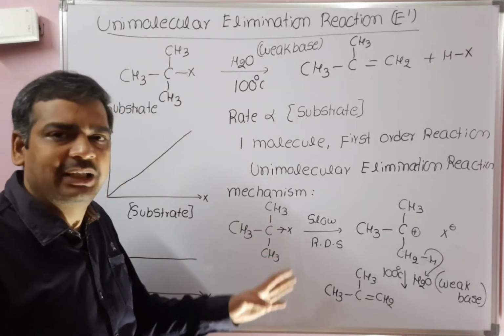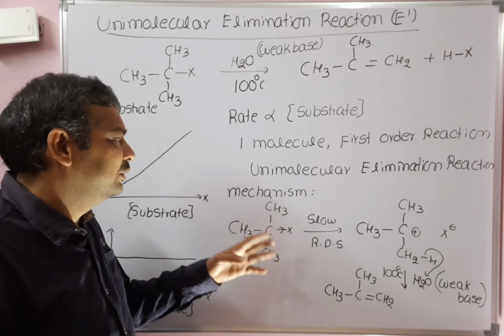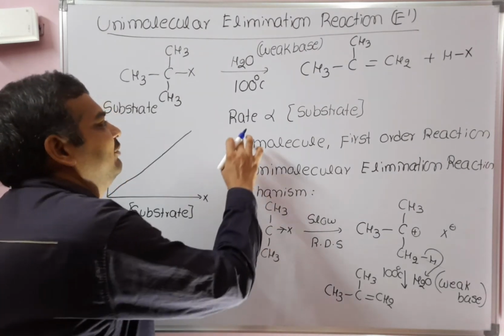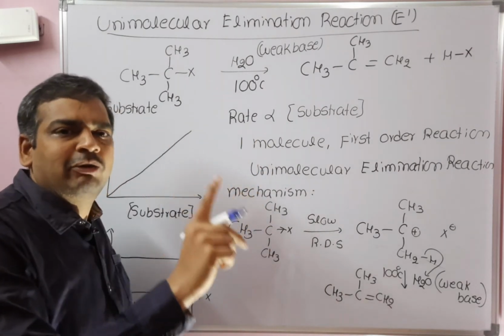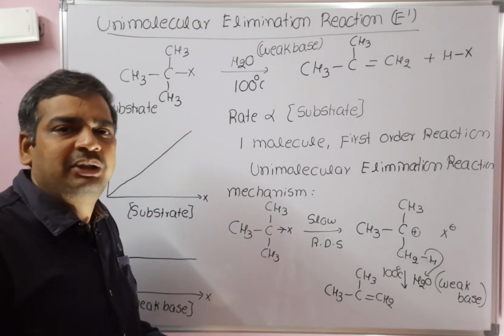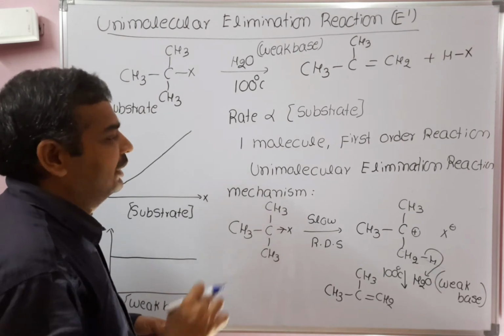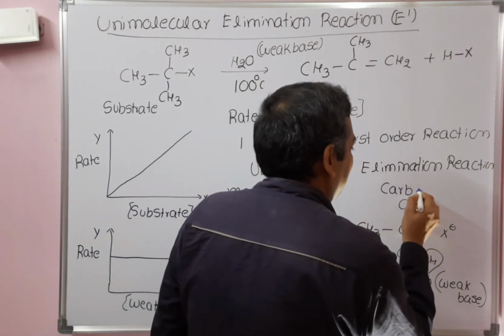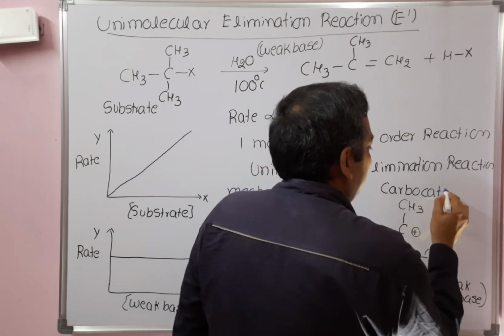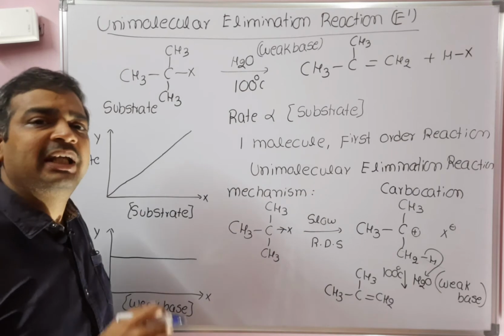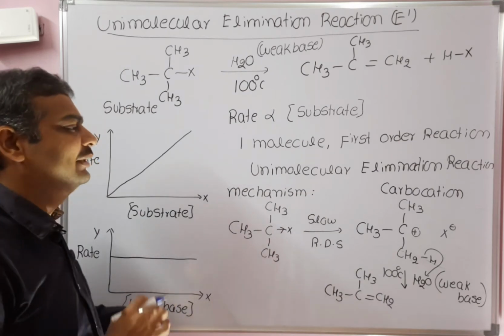First step is the rate determining step, that is the slow step. So, there is no role of a weak base. That's why in the rate equation only one molecule is involved, that is the substrate, and that's why rate is directly proportional to the concentration of the substrate. Since a carbocation is formed as an intermediate in E1 reaction, whenever there is a possibility, rearrangement will take place, and it is a two-step process.